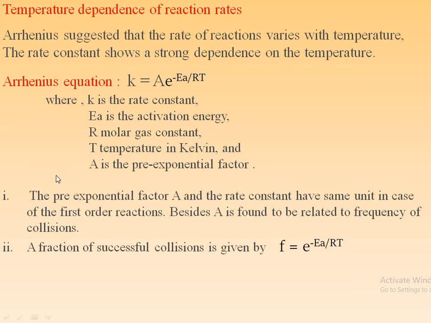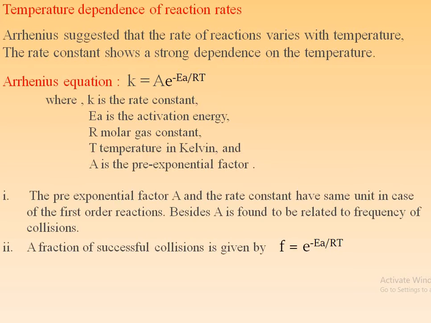The first point: the pre-exponential factor A and the rate constant have the same unit only in the case of the first order reaction, that is second inverse, time inverse, hour inverse, etc. The time inverse is the unit for the first order reaction.